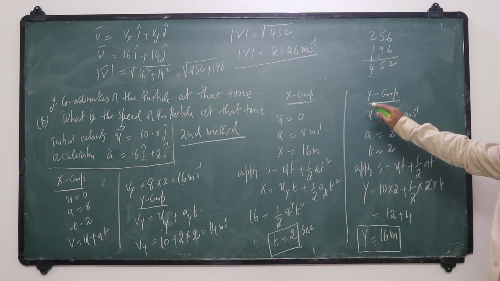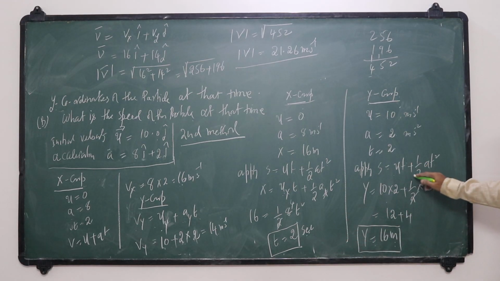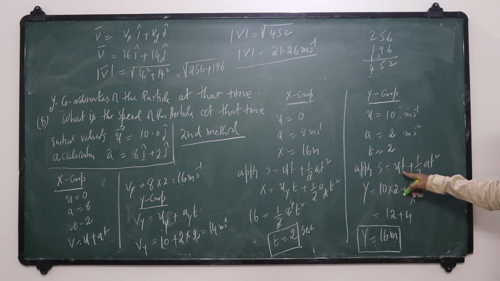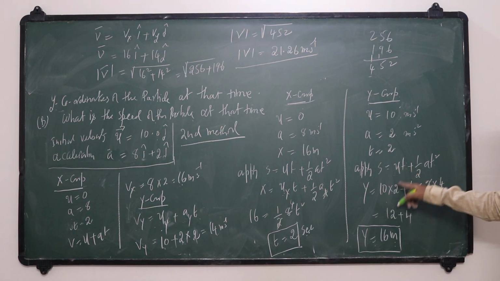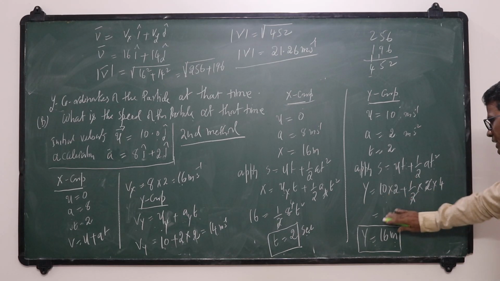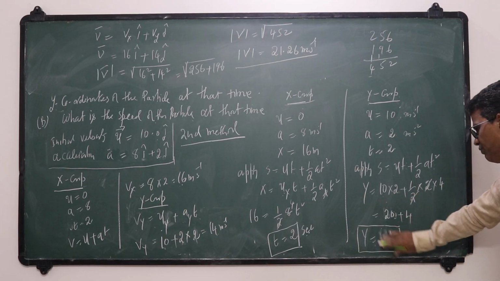Okay. So here, for the displacement, we did a mistake. Check. S is equal to ut plus half at square. S is equal to the y component: 10 into 2, 20, plus half into 2, the acceleration in the y direction, into 2 square, 4. Sorry, 10 into 2 is 20. 20 plus 4, 24.